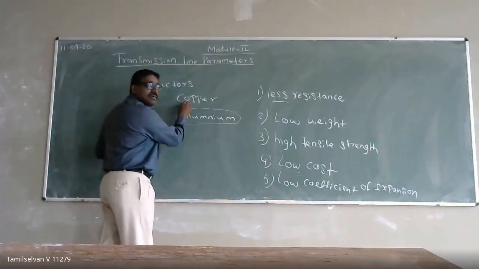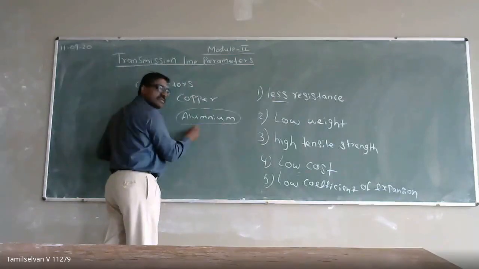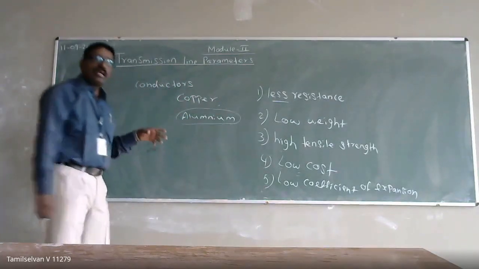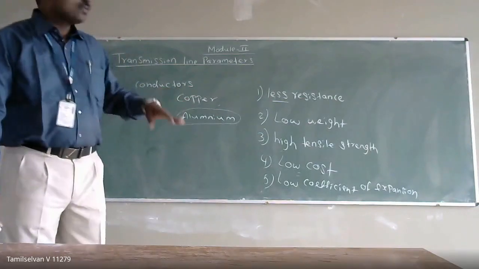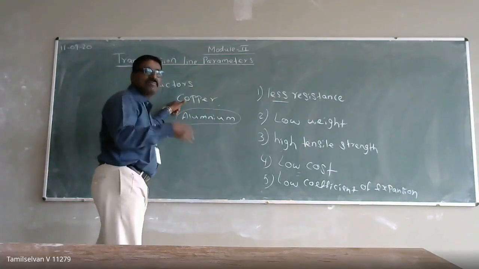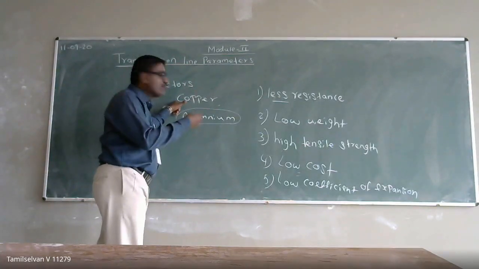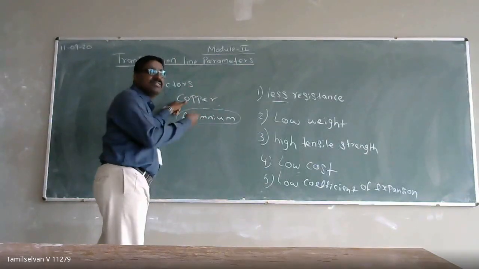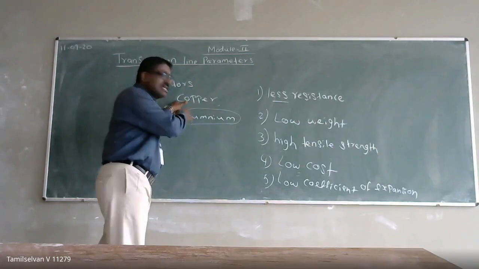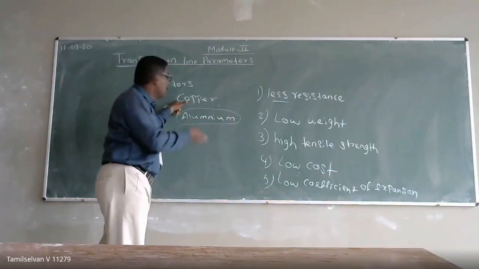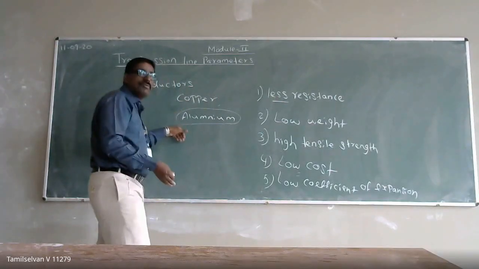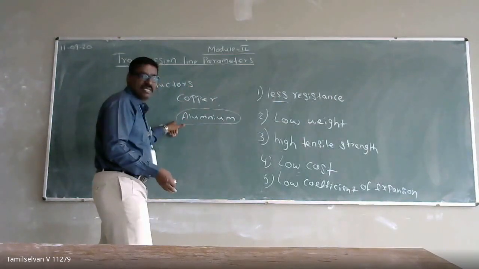So we have used copper as well as aluminum. Nowadays we are not using copper. Up to the 1990s only, we used copper for transmission. Later the cost increased, so we did not go for copper. Moreover, theft is higher when using copper for transmission and distribution. So we have avoided copper in our electrical system. Now we are using only aluminum composite material for our transmission line conductors.